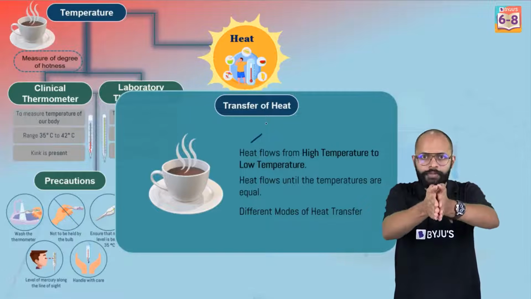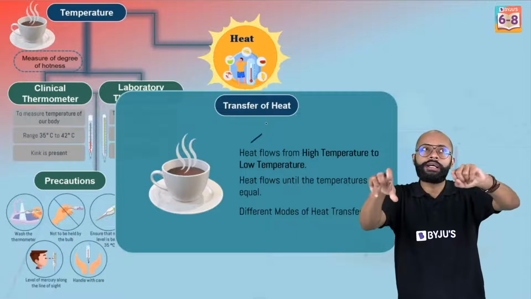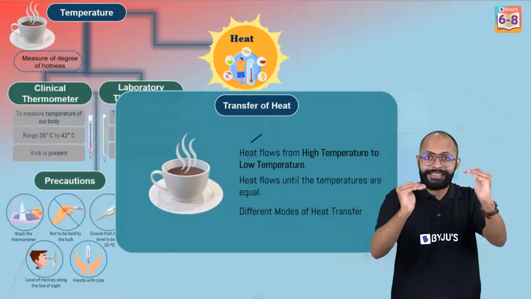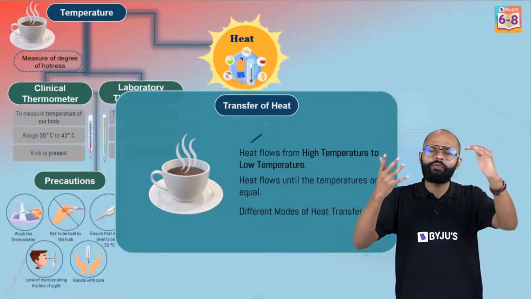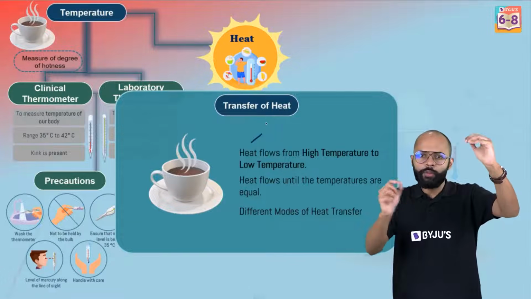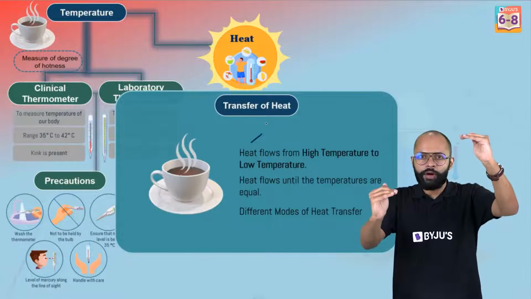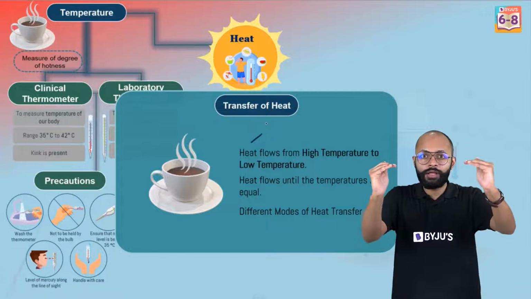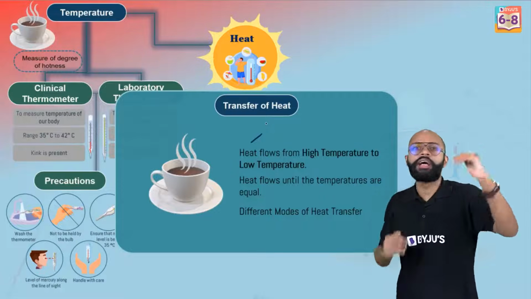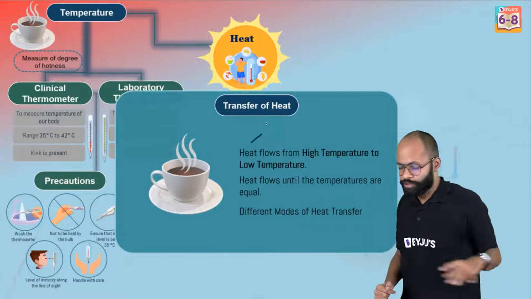When you bring both of these bodies in contact, heat will flow from the high temperature body to the low temperature body. कब तक? Good question. Till when? Till they both attain the same temperature. You can think of that water level example also. If you have two beakers with different levels of water, but they are connected, the moment you open the tap in between, the water will flow from the high level to the low level until the level becomes the same. The same kind of thing happens in the case of heat and temperature. Until the temperature becomes the same, heat will keep flowing from a body at high temperature to a body at low temperature. ठीक है?